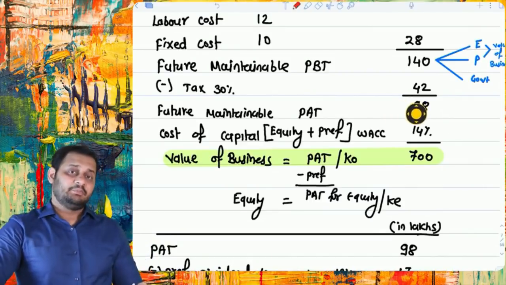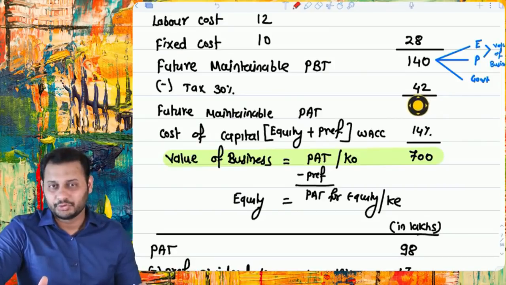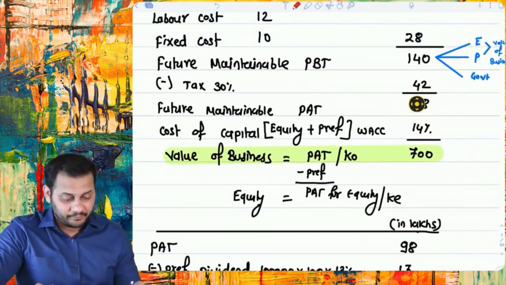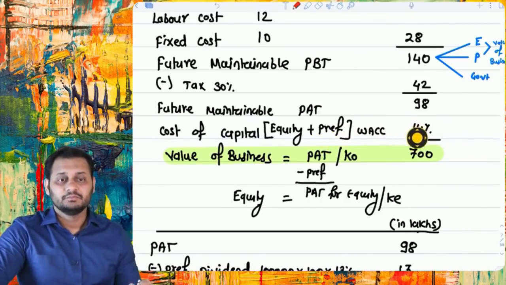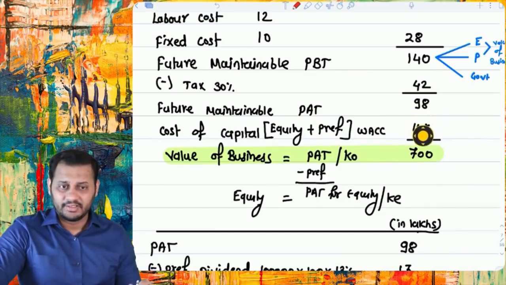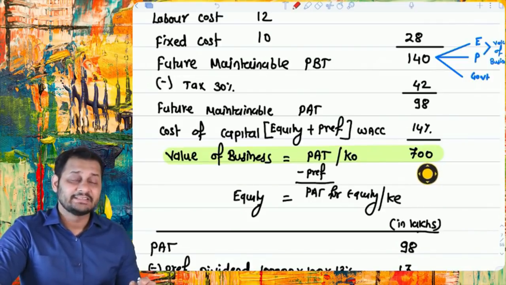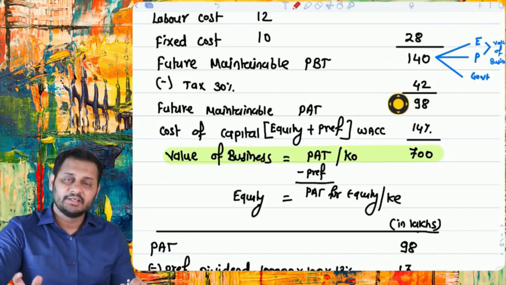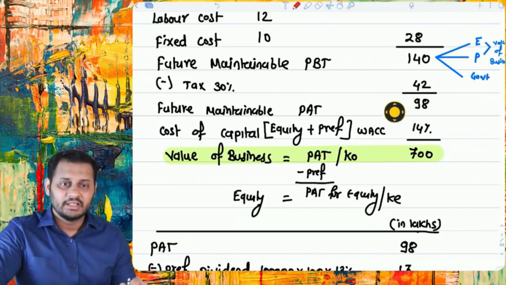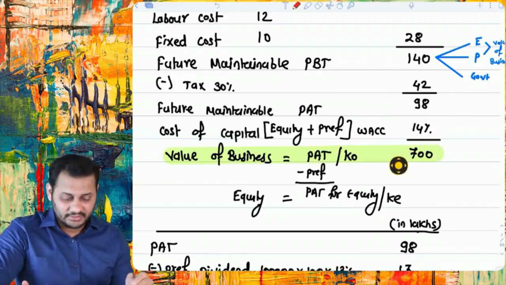This profit can be claimed by both equity shareholders and preference shareholders if there are preference shares in the company. That's why we considered the cost of capital as 14%, which is for equity and preference. We capitalize this earning, 98 divided by 14%, is the final formula. We got the value of the business as asked by the question. If you consider no preference, then this 98 becomes the profit of the equity and this 14% becomes the cost of equity. And again, the answer will still be the same.